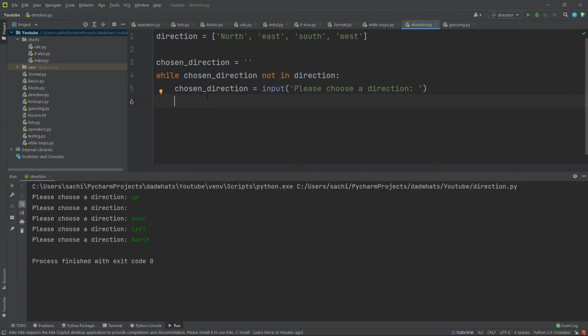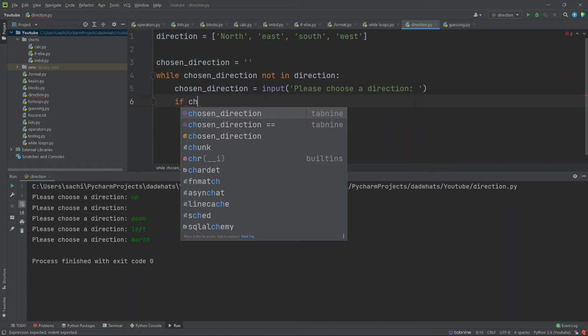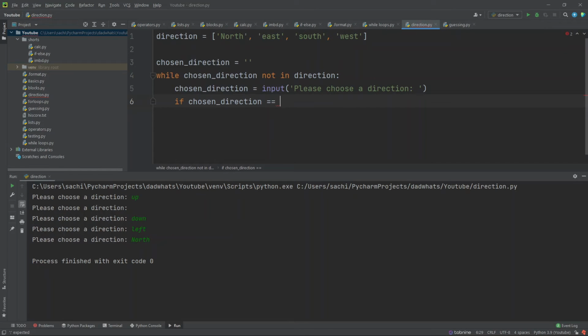So now what we want is to make the user able to quit the program. Let's say that he does not want to get out of the room, right? If he wants to quit the program, how can we put a system to quit the game? So what we'll do is create an if statement here, that if chosen_direction is equal to quit, then we have to break, right?